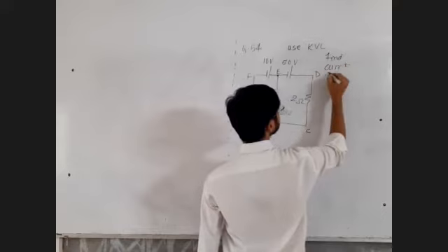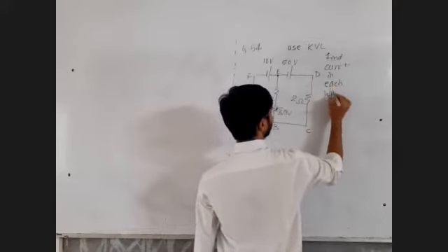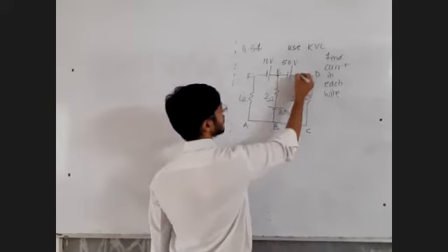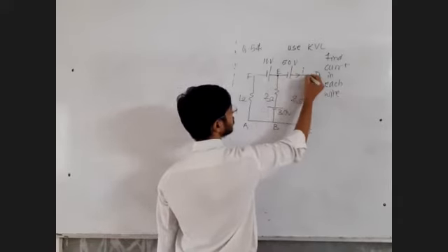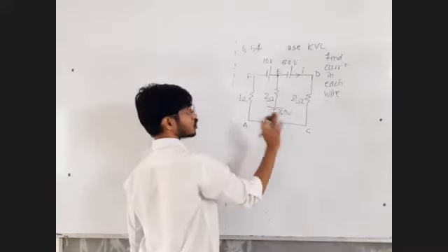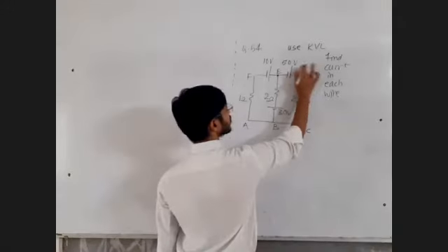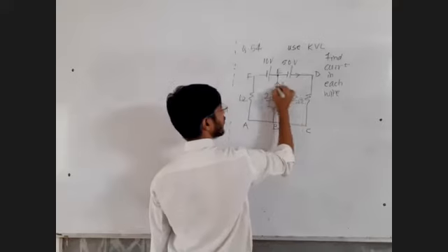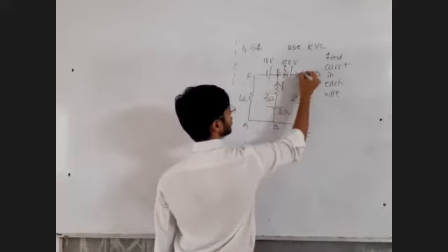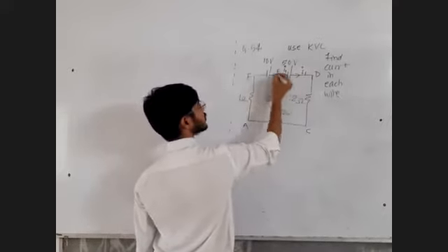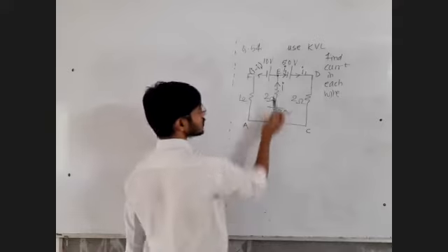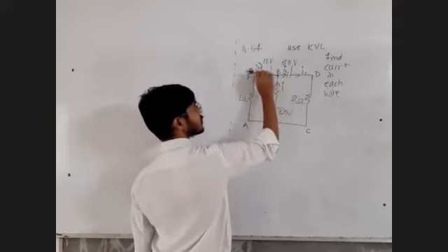Let's assume this battery provides current I. Some current I1 goes in this battery, and the remaining current in the other battery is I minus I1.